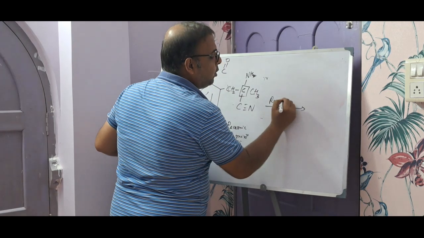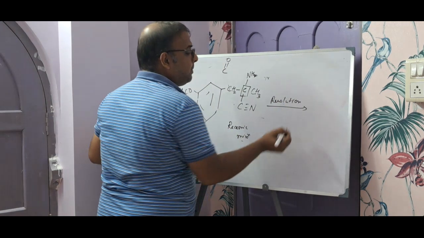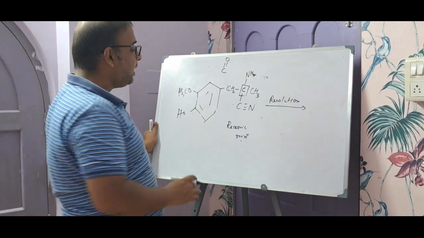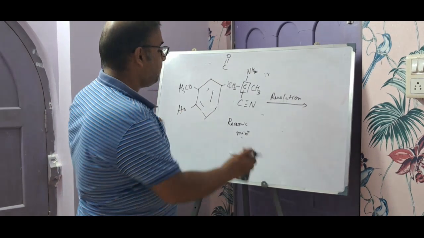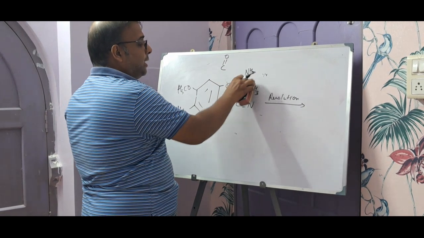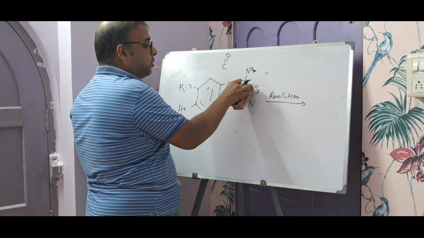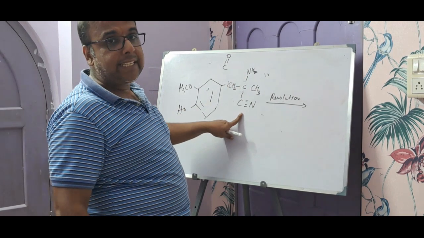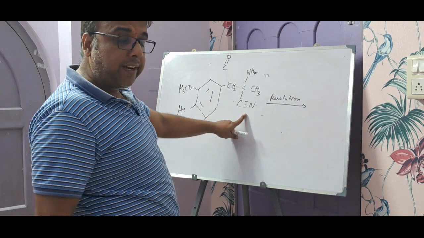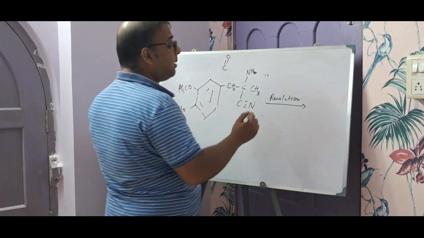So it is the resolution, okay? It is the resolution of the racemic mixture that eventually gives rise to the formation of the S configuration. So assume that this is found to be the S configuration. After resolution we got the S configuration of this resolved structure, right? So what next? Now what do we have to do?